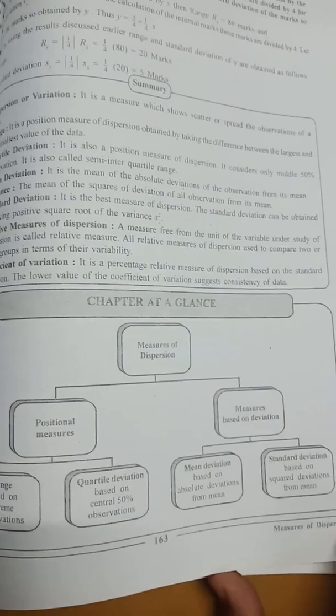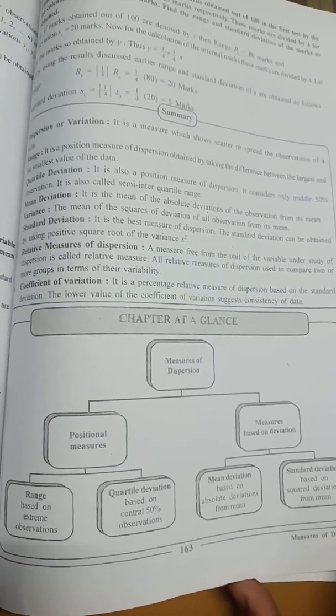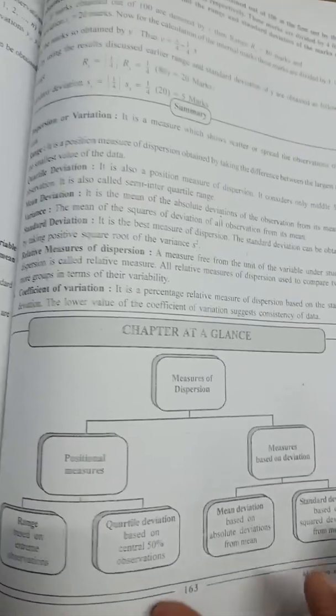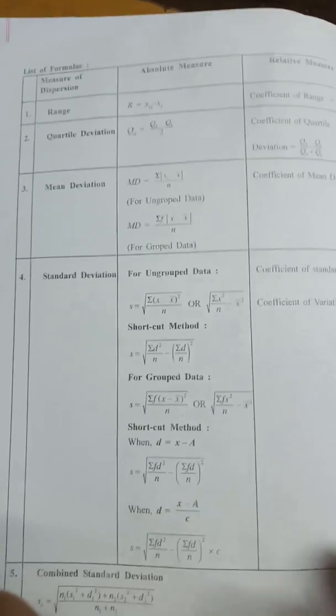So here we are almost completing the theory. On page number 163, the summary is being given. You will be going according to that particular data. Then the formulas they have given. Write down these formulas in your book.